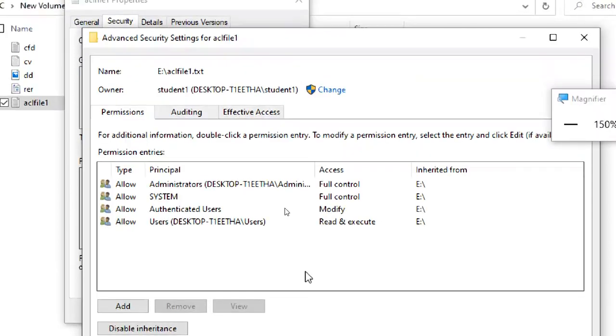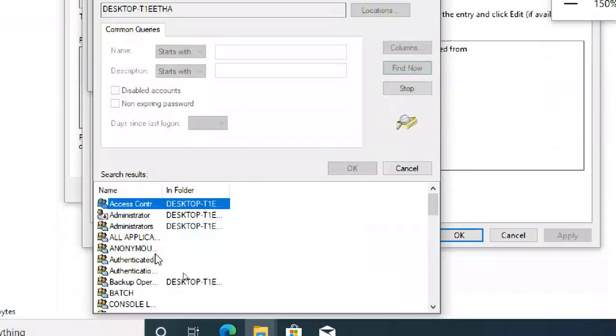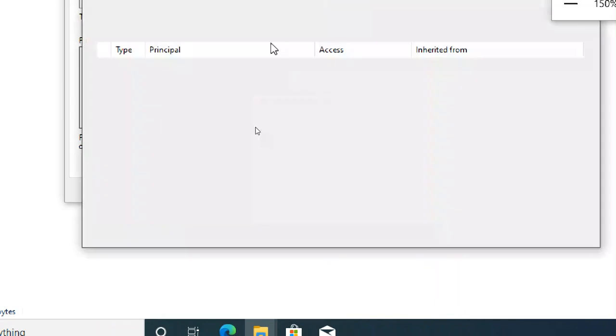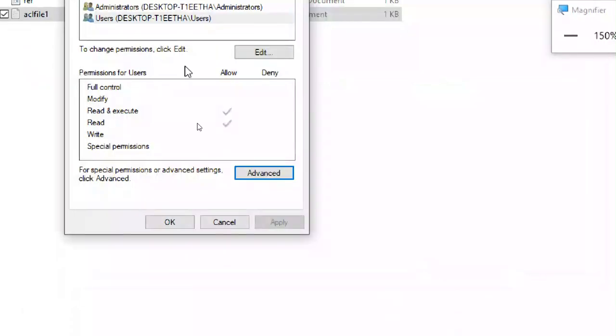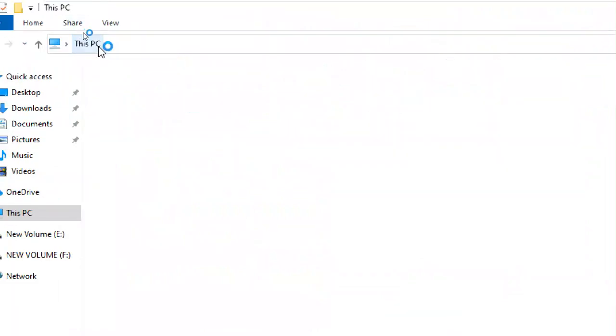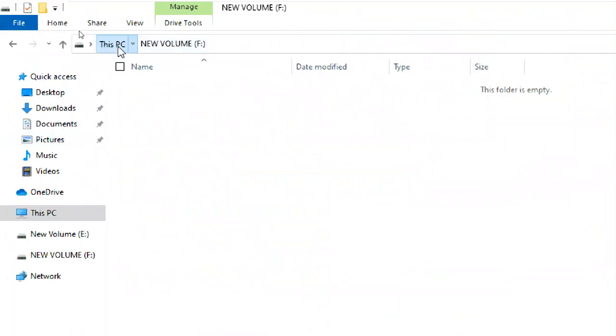Okay, now we are not doing that one anyway. This is the owner. If you want to change the ownership, you can click change and make any other user the owner of this file. Just click advanced, find now, and find the suitable user. I'm not doing that one. I will come back to that security, but now I'm going to my F drive.